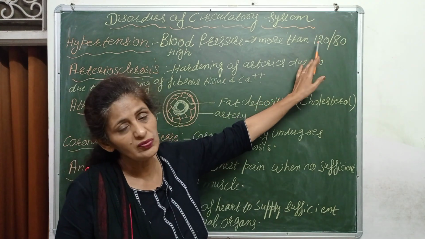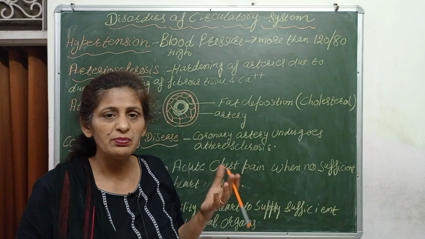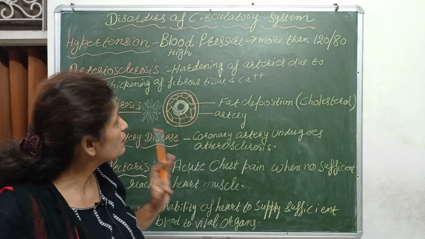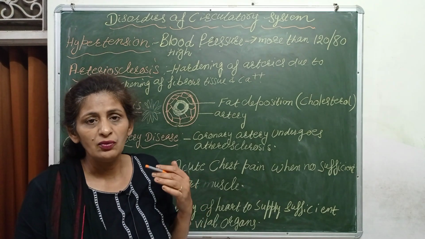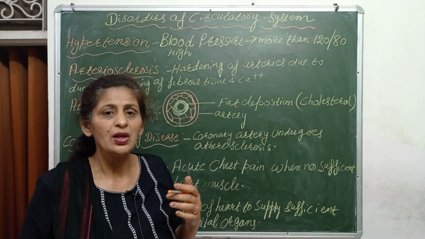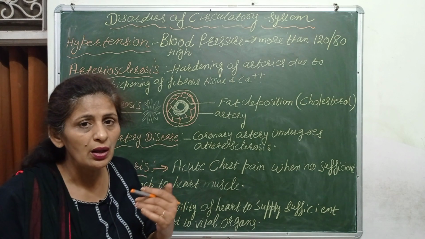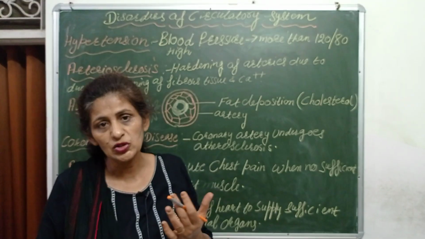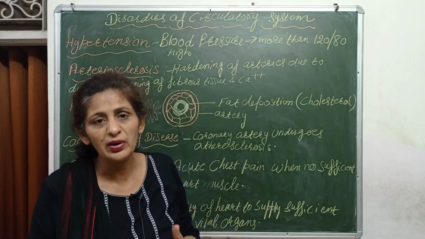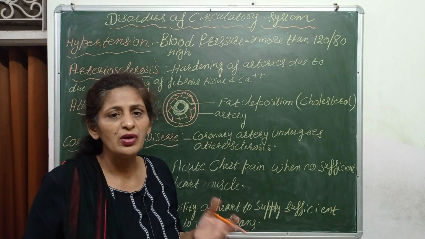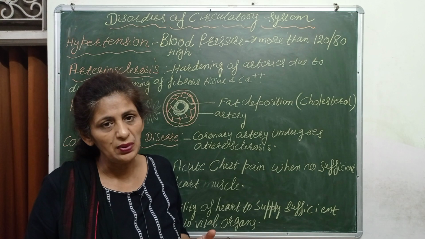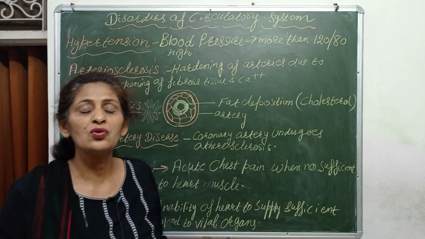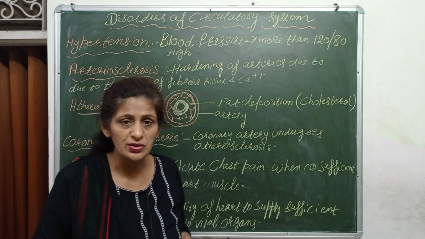There are always two values noted by the doctor in blood pressure. When pressure exceeds 120 and 80, becoming higher than normal systolic and diastolic, such as 140 upon 90 or 150 upon 95, all these are conditions of high BP. What is the reason for hypertension these days?